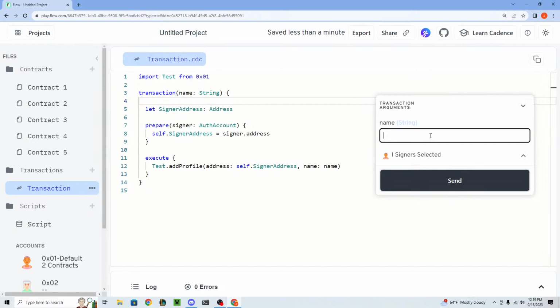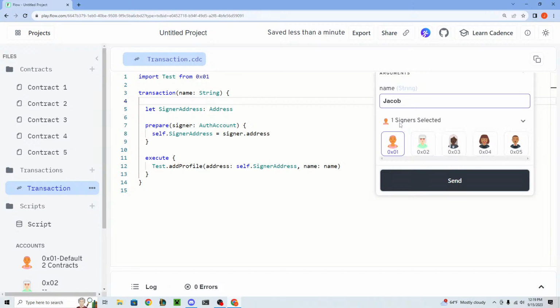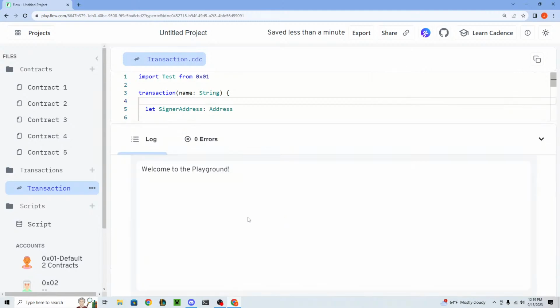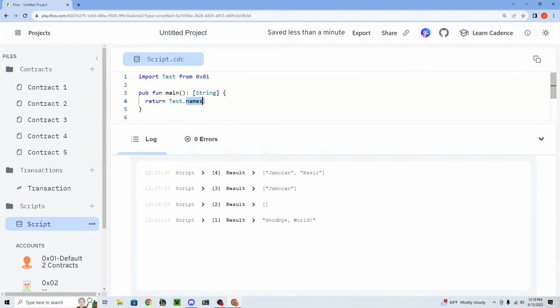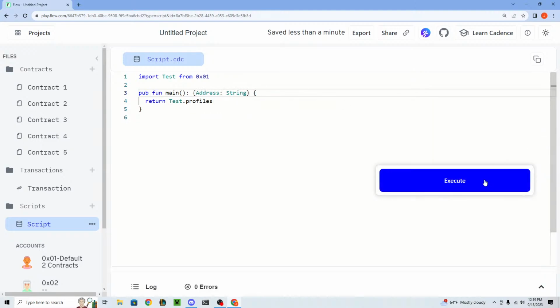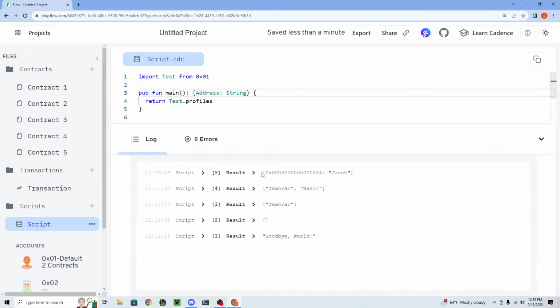So if I pass in the name Jacob, which is me, and I'm signing from account 4, I can send this. Now in the script, if we read test.profiles, this should be an address-string type, and if I execute, we see that it now is mapping address 4 to Jacob.